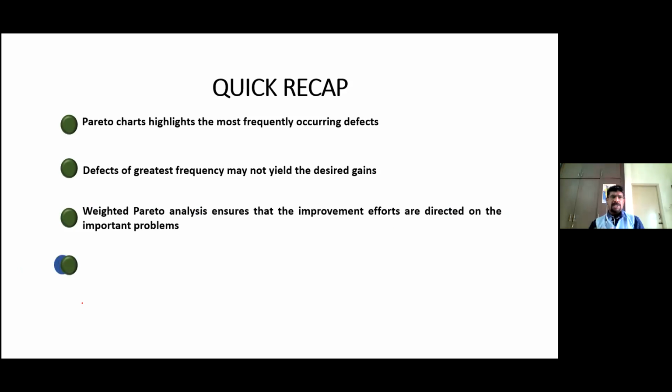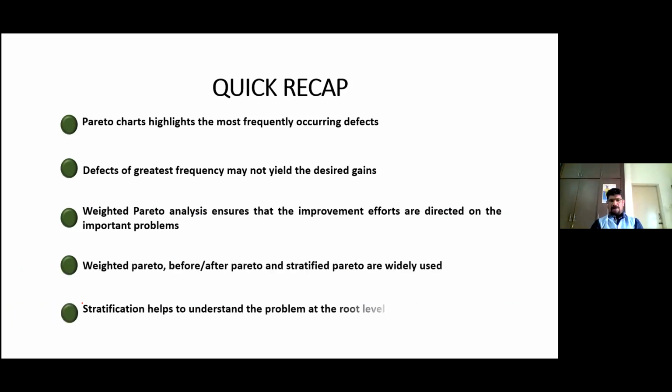So instead of choosing purely on frequency, we can go for weighted Pareto. That will help you to focus on the loss which is causing more revenue loss. So if you want to get a focus problem in hand, you can use the stratification level 1 and 2, which will get you to the core of the problem, so that our team, our black belt team, our Lean Six Sigma team can understand the problem and invest their efforts towards it.